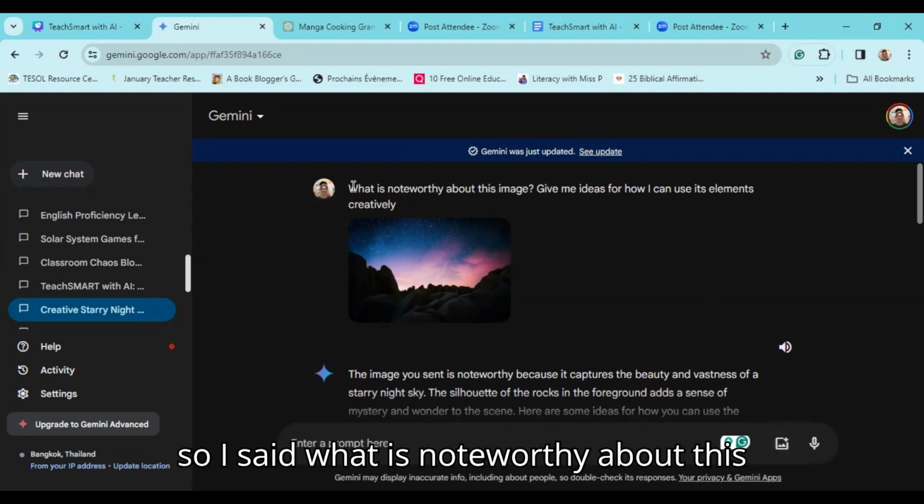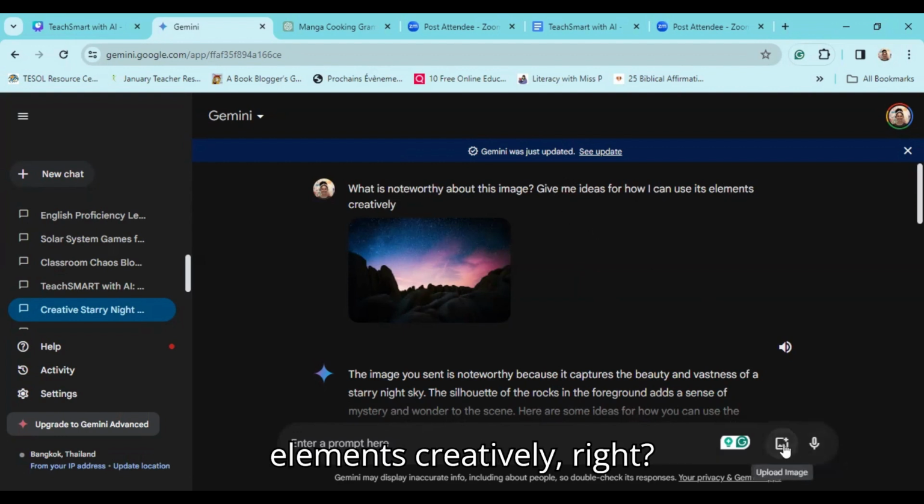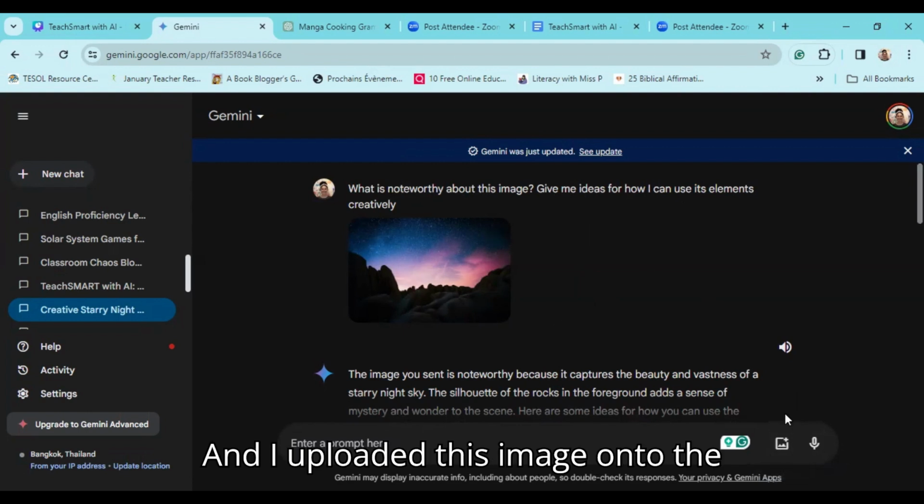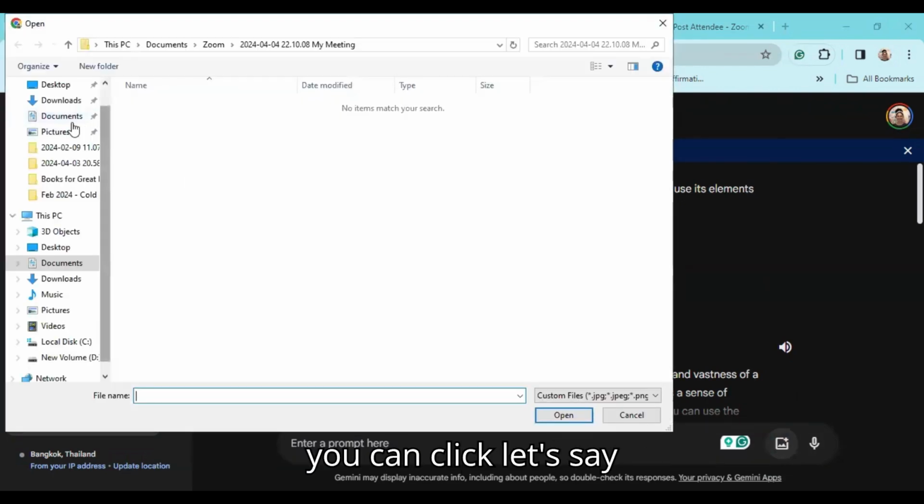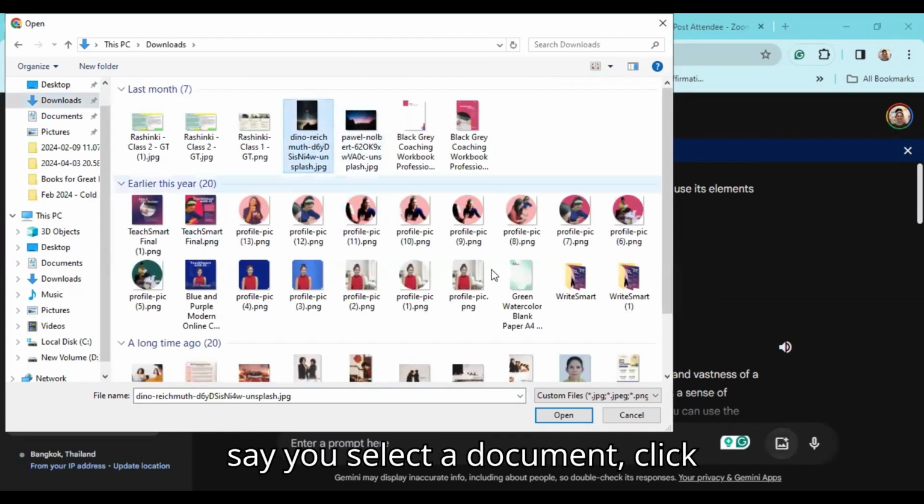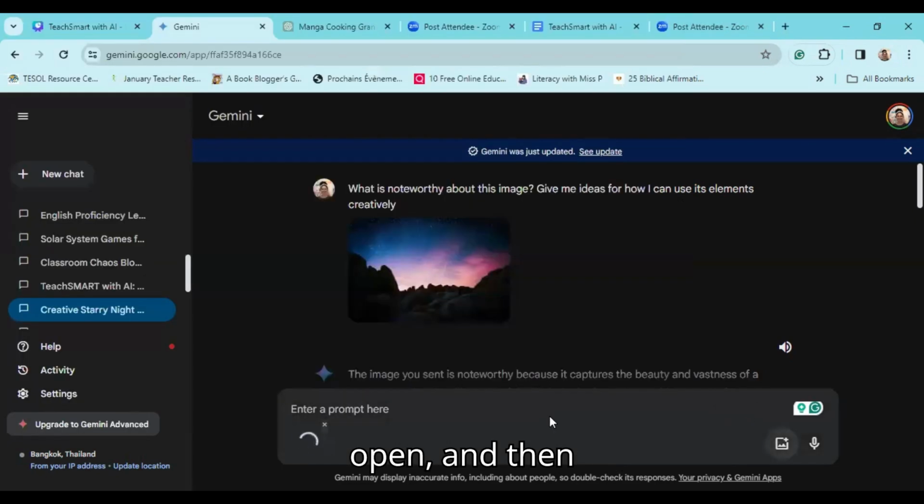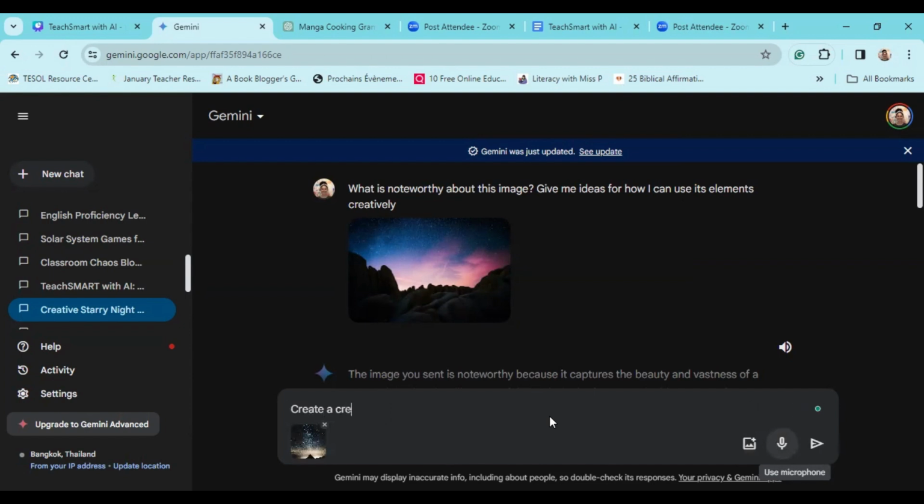Okay, so I said, what is noteworthy about this image? Give me ideas for how I can use its elements creatively, right? And I uploaded this image onto the computer. So all you have to do is click upload and then it will go to your documents and you can click, let's say, my downloads. And then let's say you select a document, click open, and then it is loading and I will enter a prompt. Create a creative writing activity for a group of, let's say, 9-year-olds